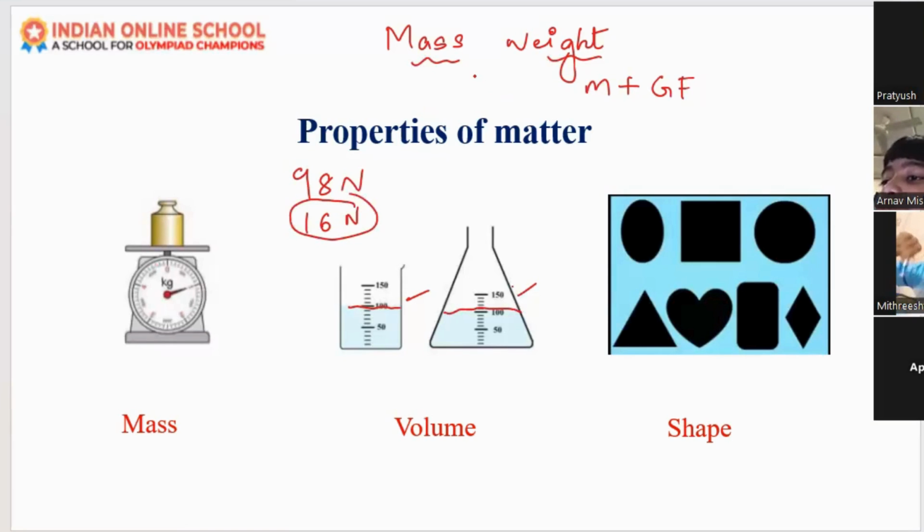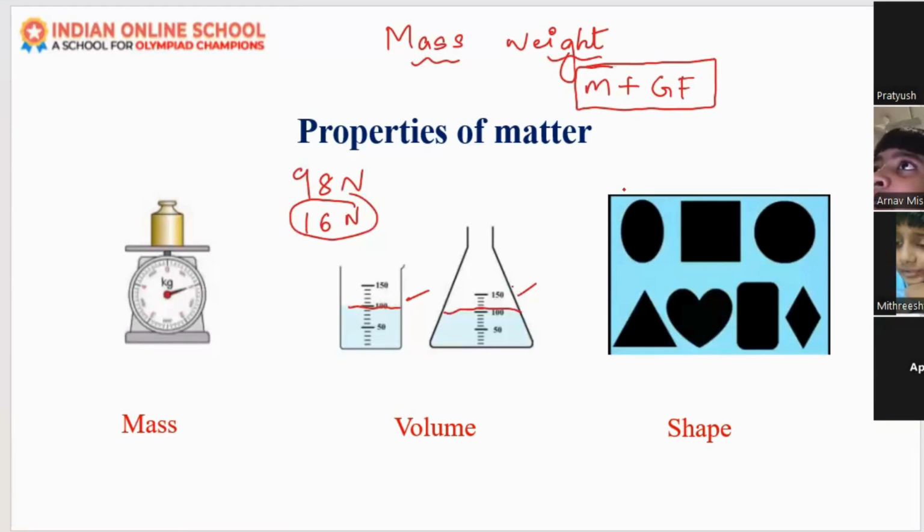Mass will be the same everywhere. Wherever we go, to the moon or when we are on the earth, mass will not change. But weight will change, because weight is mass plus the gravitational force exerted by the earth, right? What do you mean by gravitational force?